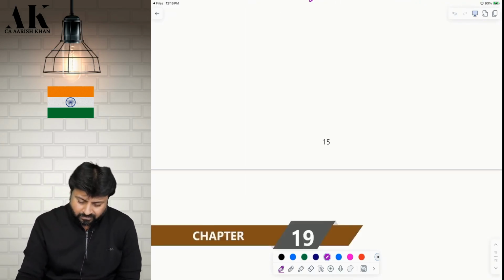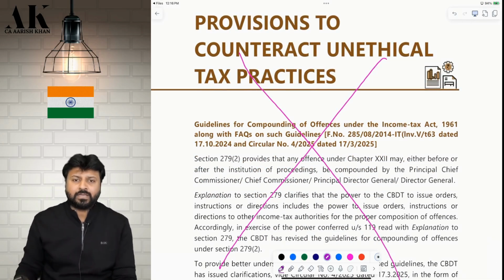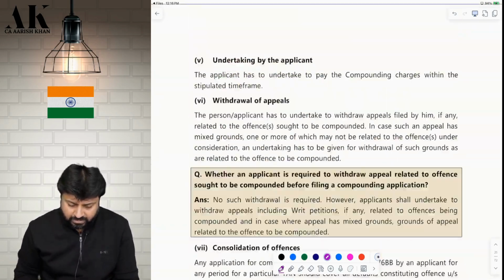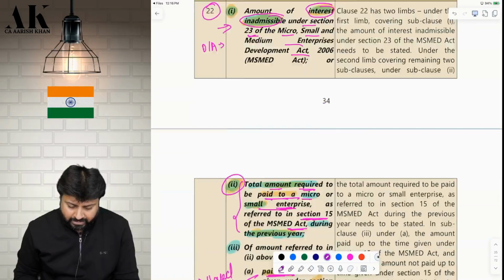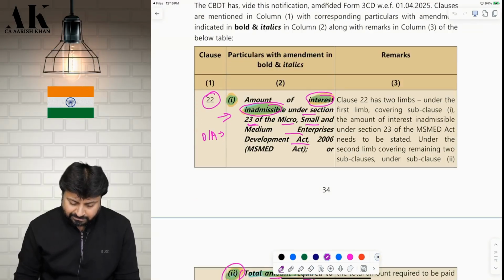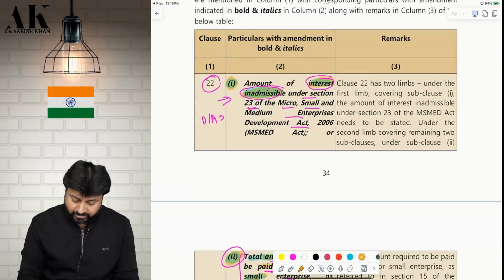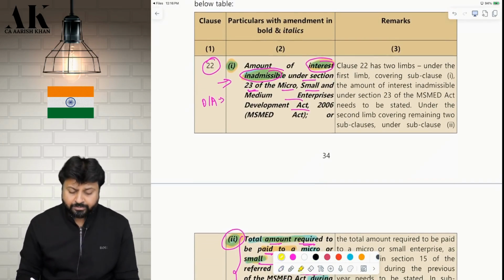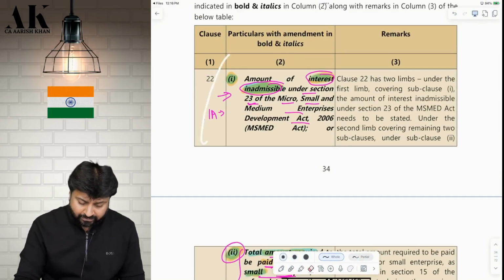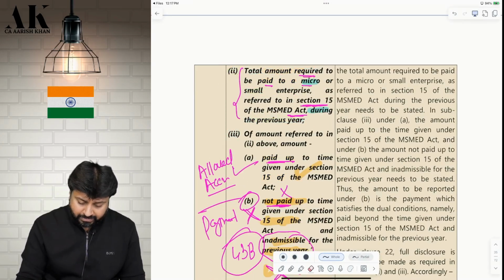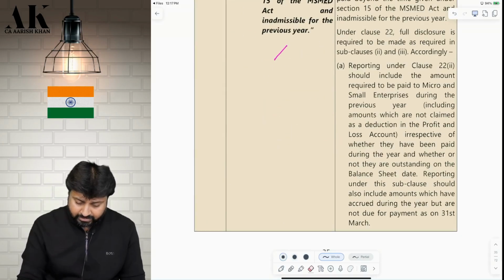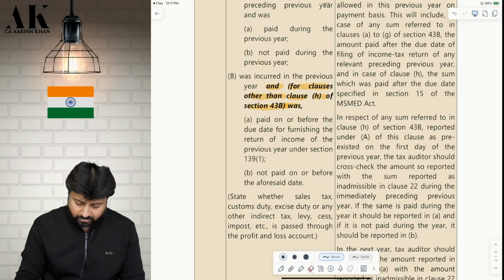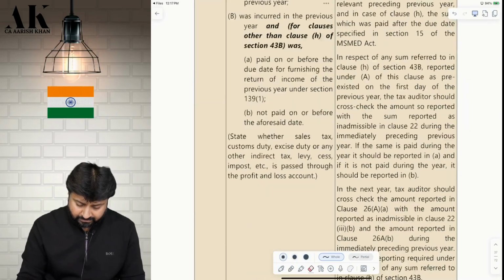Okay. Now, the next amendment we have done completely, that is compounding of offences. I hope it is clear to all of you what is compounding of offence. Correct? We have done the entire provision in September. Yes. Now, some amendments they have made in tax audit. In the tax audit report, some clauses they have amended. I will tell you all of them one by one. Accordingly, you can change in your respective books. If you have purchased the books very recently, then I have incorporated these amendments also in the books. Okay. You don't have to do anything in that case. Is it clear?